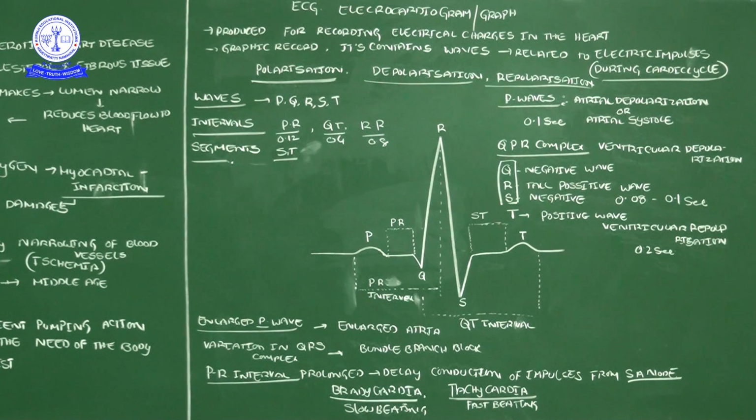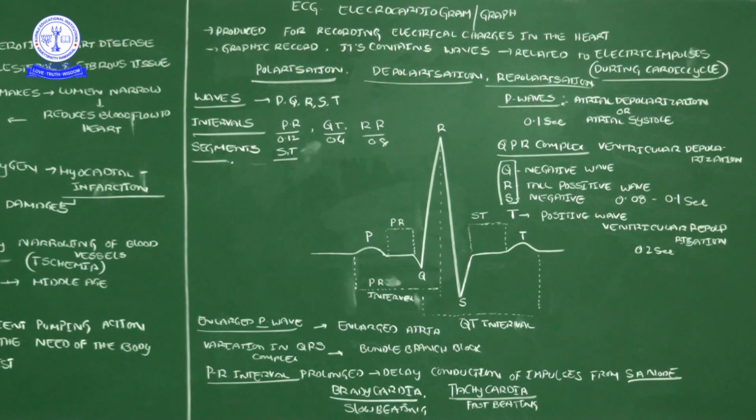During this time, electric charges will often change. So how will it change? Regarding the use of electric charges, we can say three different words. When the heart is in a relaxed condition, we call that the polarization stage.